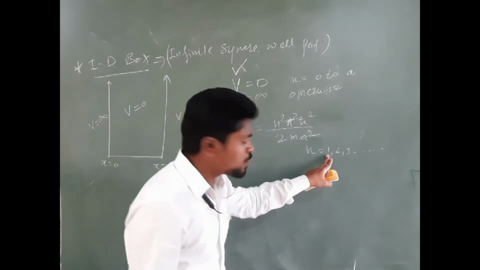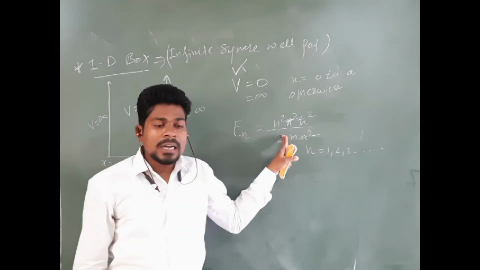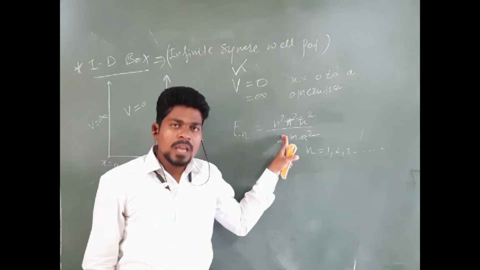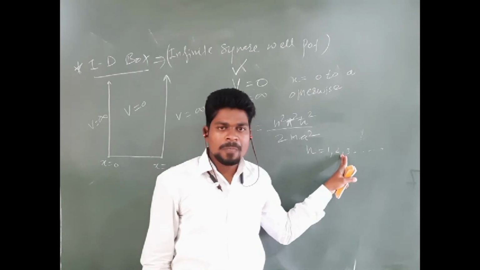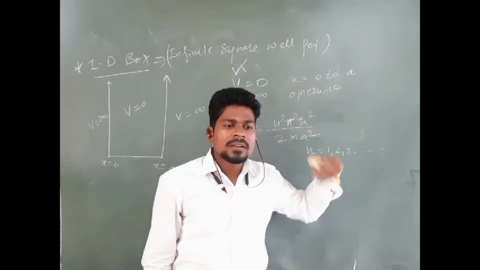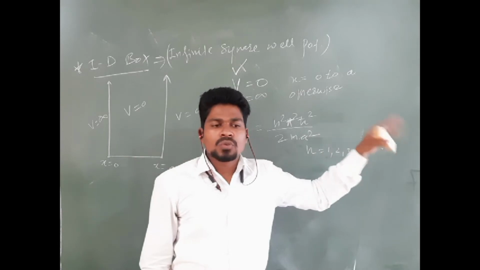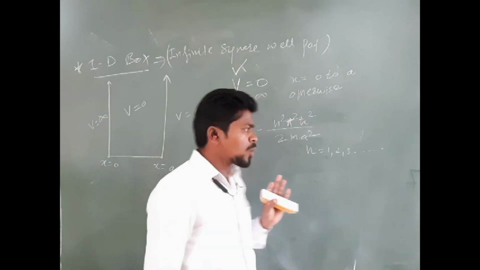If you put n equals 1 here, we will get the ground state energy. If you put n equals 2, we will get the first excited state energy. Again 3, second excited, third excited and so on. Those are the energy levels for the 1D box.